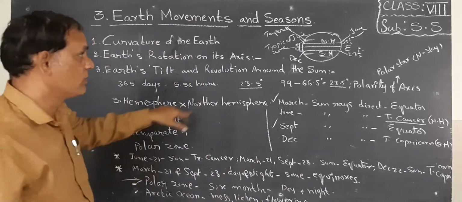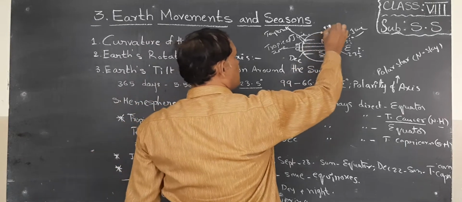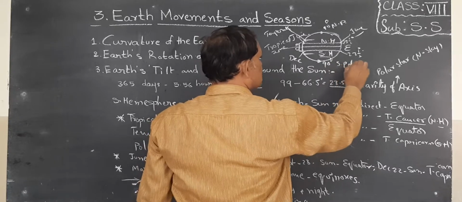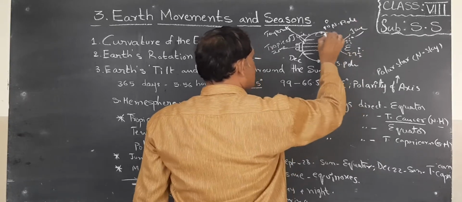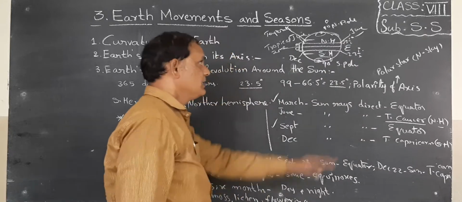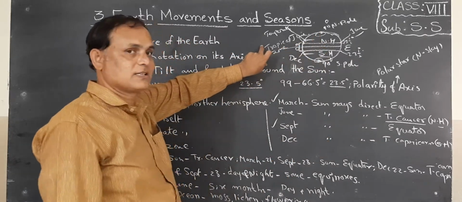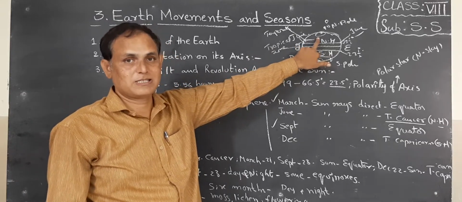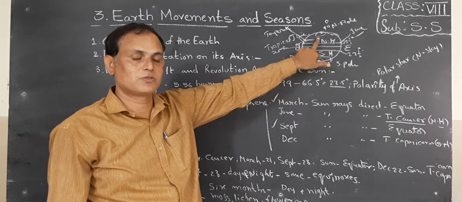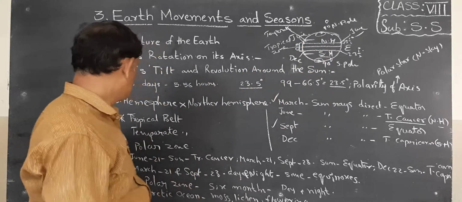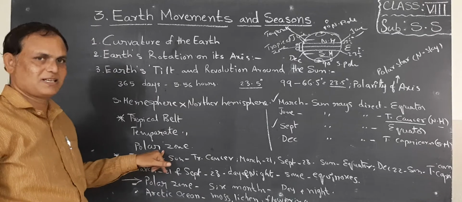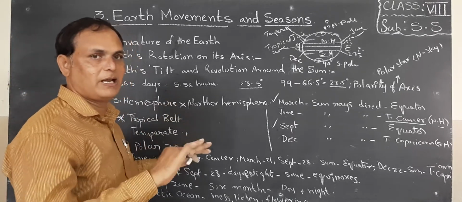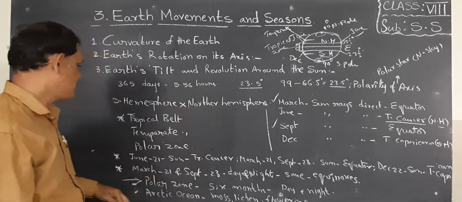What is the polar zone? Look, children, this is the 90 degree North Pole. This is the 90 degree South Pole. Okay children, these areas do not receive much temperature, because these areas are far from the sun rays. So that's why the Arctic Ocean waters are almost snow covered. Upon the land also, throughout the year, they receive low temperature, almost no temperature. So that's why snow covers the land and also the water bodies as a thick layer.